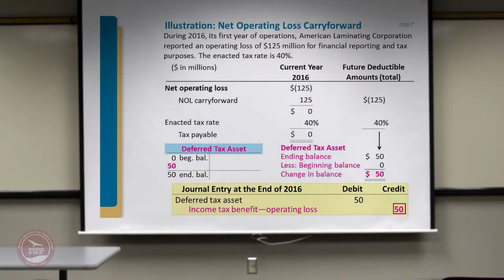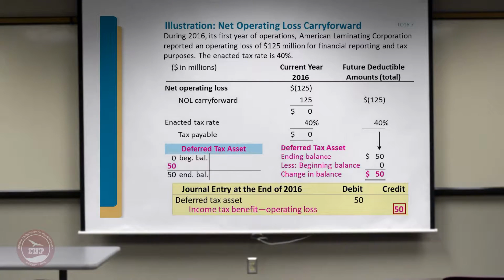In a situation where the company is in its first year of operation, for example, and incurs a net operating loss of $125 million, it does not have the option to carry back, because there is no taxable income in the previous years. So in this case, how do we report this $125 million of loss when the enacted tax rate is 40%?